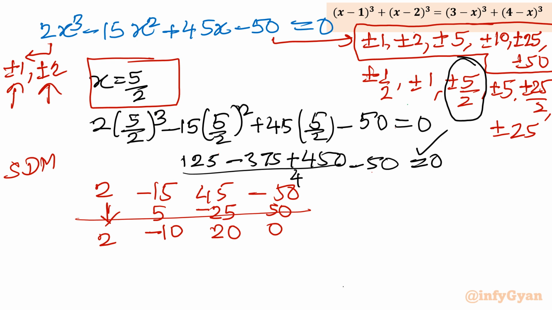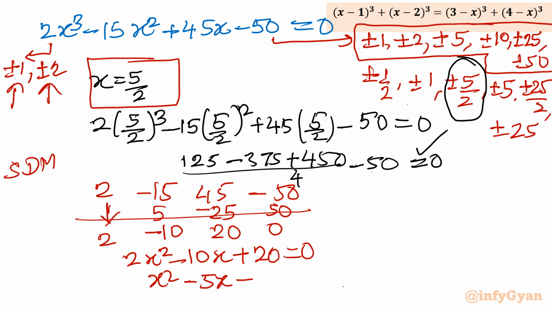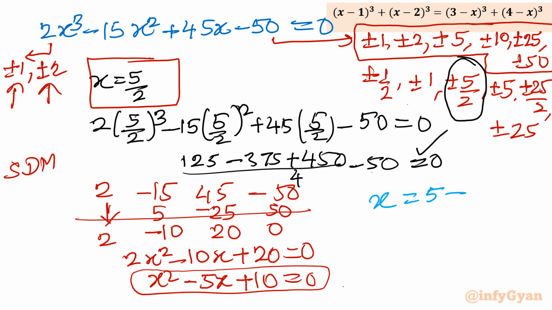So we get a quadratic equation, and this equation is the same equation. If you check, it is matching with the original one. Right now it is 2x square minus 10x plus 20 equal to 0. Once you divide, x square minus 5x plus 10 equal to 0. See, an identical equation, so you will get an identical solution in terms of complex roots. So let me write what our complex solution is. x will be equal to 5 plus minus i root 15 over 2, and the real solution was 5 over 2.